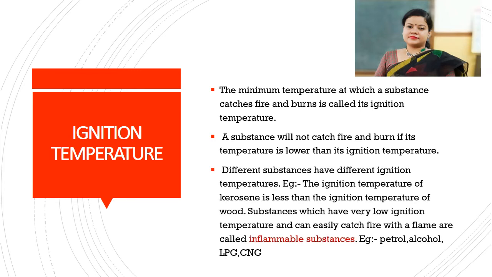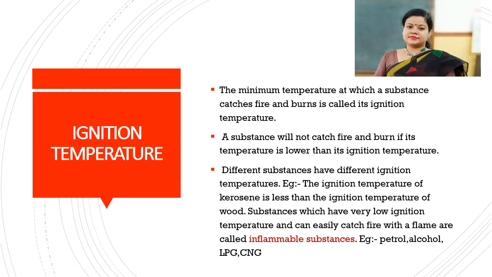Different substances have different ignition temperatures. For example, the ignition temperature of kerosene is less than the ignition temperature of wood. That's why kerosene catches fire very easily. So we will keep in mind that substances with a very low ignition temperature catch fire very easily.